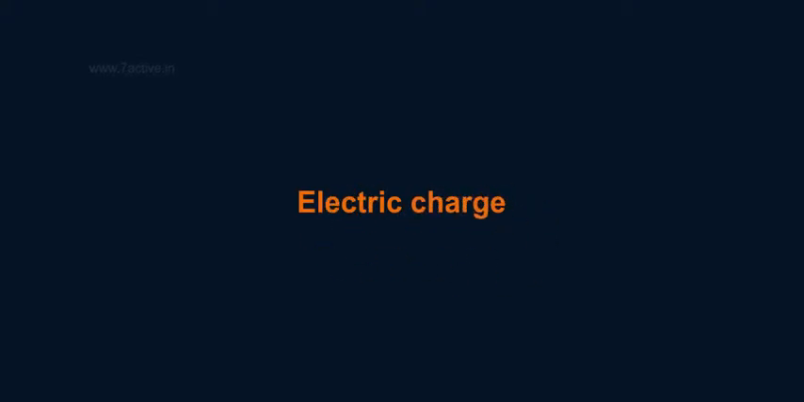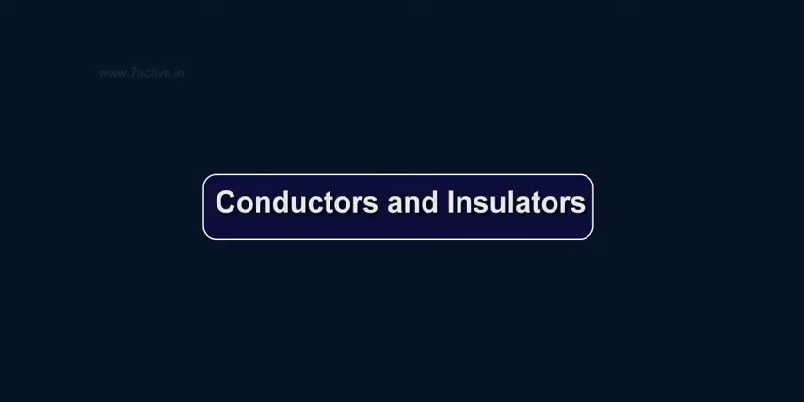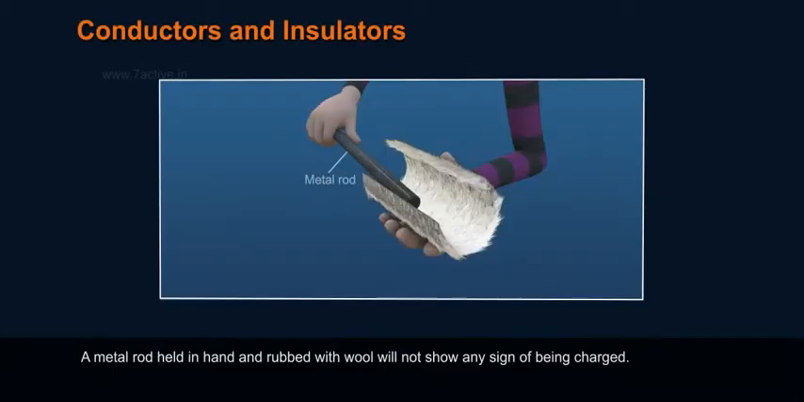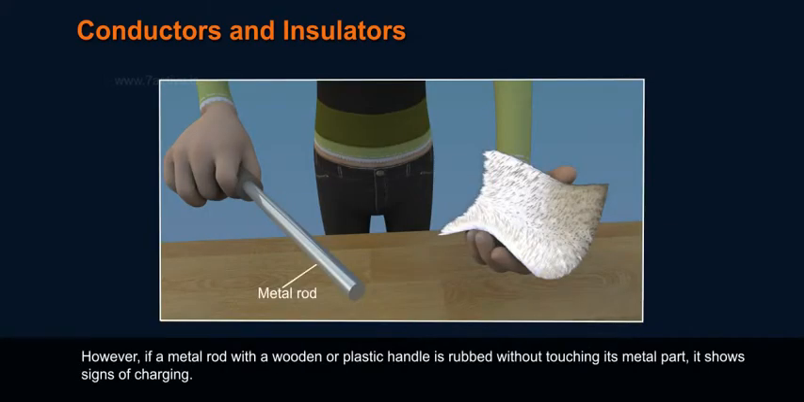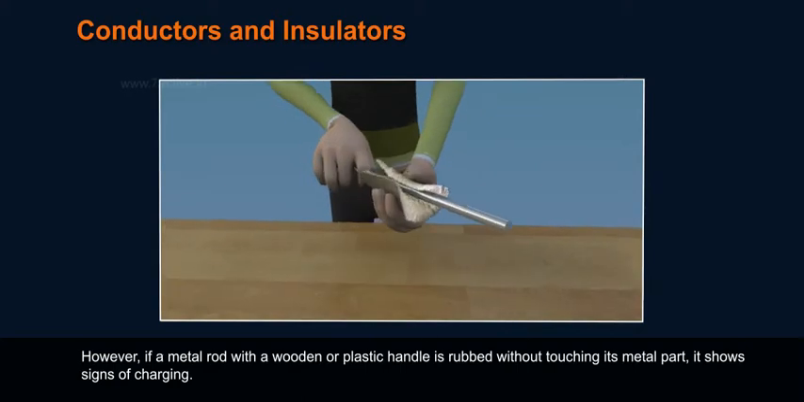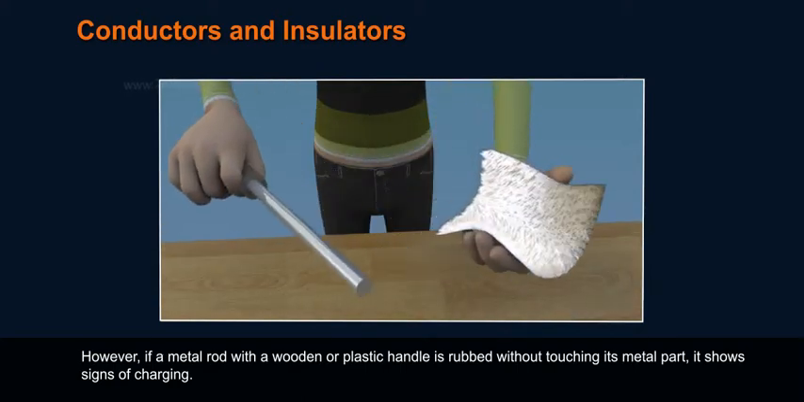Studied electric charge. In this concept, you study about conductors and insulators. Conductors and insulators. A metal rod held in hand and rubbed with wool will not show any sign of being charged. However, if a metal rod with a wooden or plastic handle is rubbed without touching its metal part, it